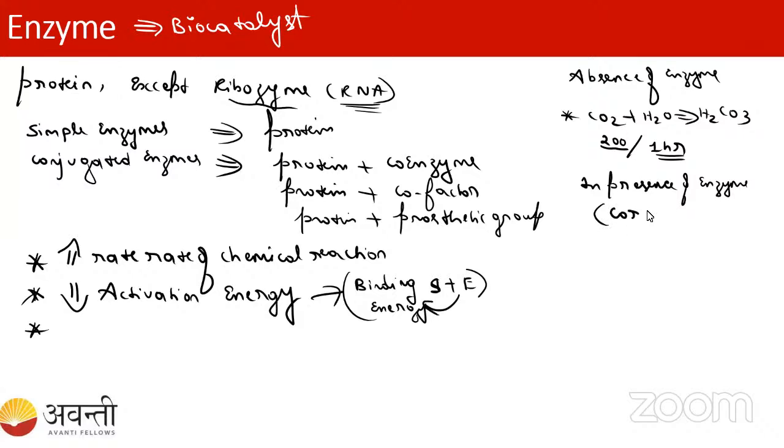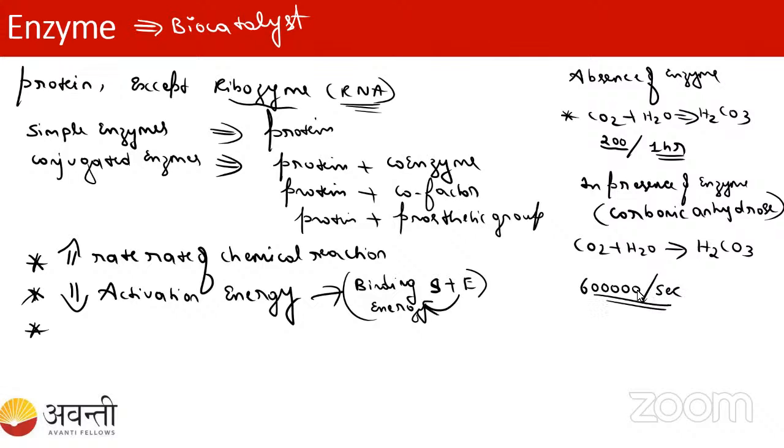Okay. See here, in presence of the carbonic anhydrase, they say, so that is, you can see here, millions per second. Okay, 6 millions per second. It is going to convert this substrate into the product. Okay, so that is the main thing.